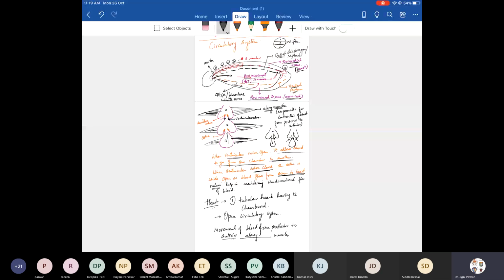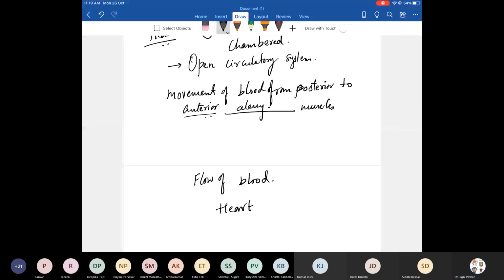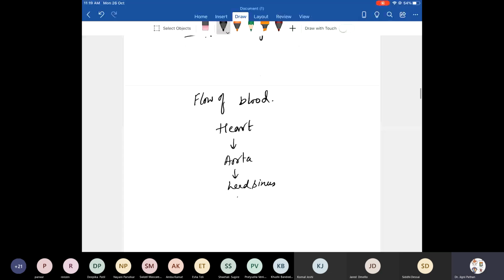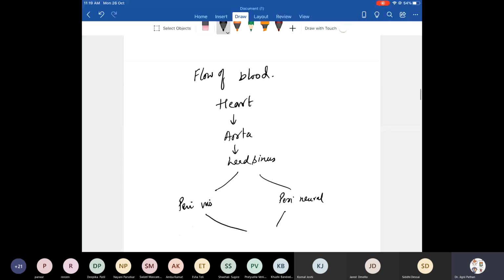So how is the blood moving? Write this down: heart, then aorta. Aorta to head sinus. From the head sinus, it can go to perivisceral or perineural. From perineural and perivisceral, it can again re-enter the pericardial sinus. After it enters the pericardial sinus, it can go back to the heart.